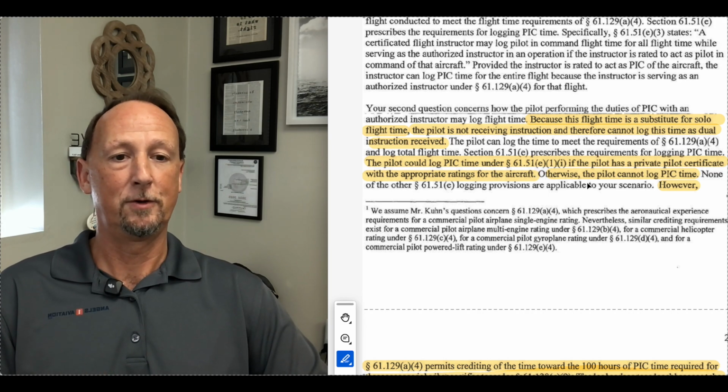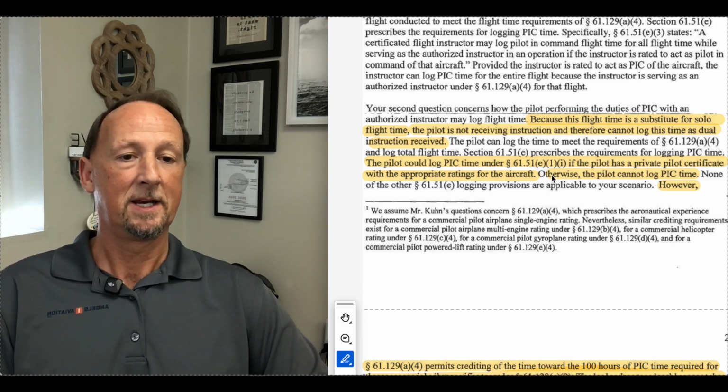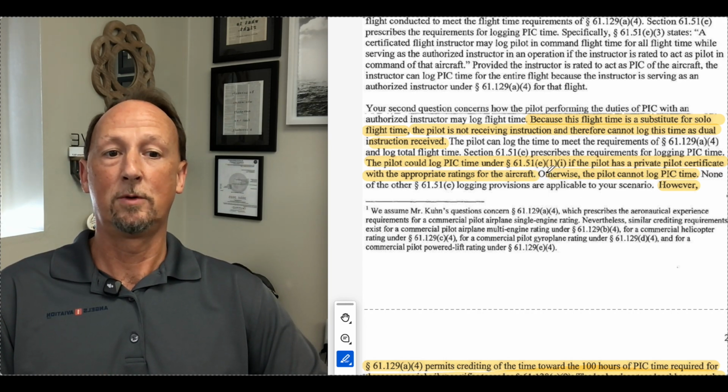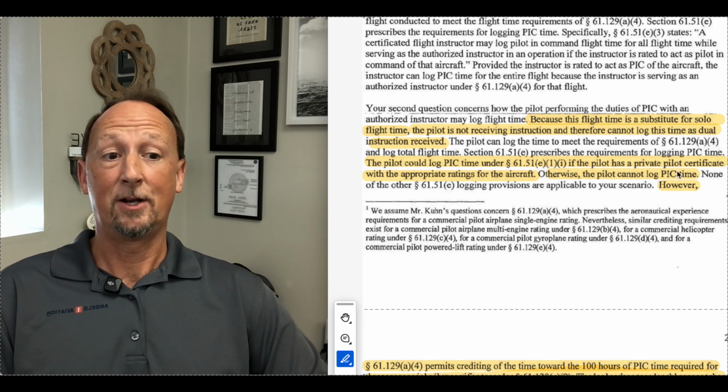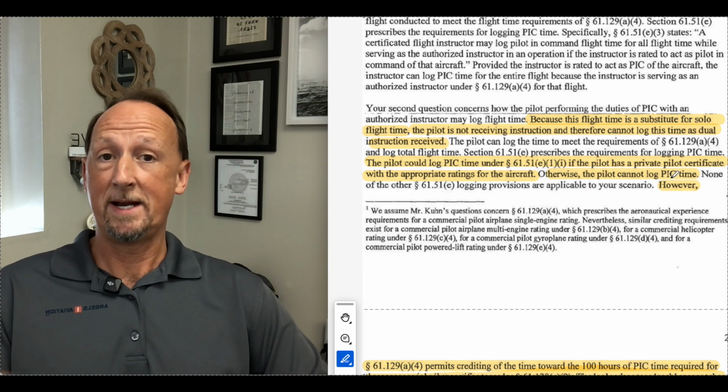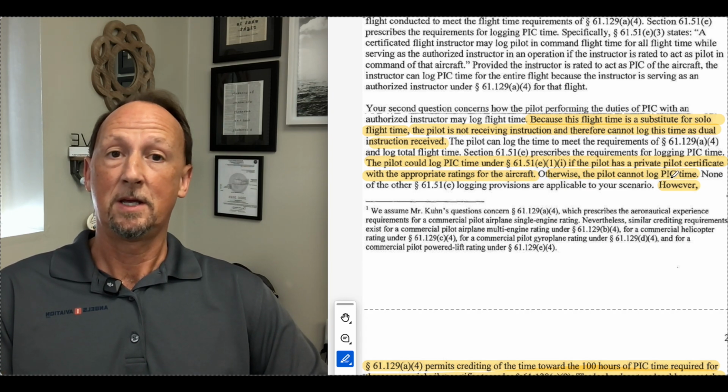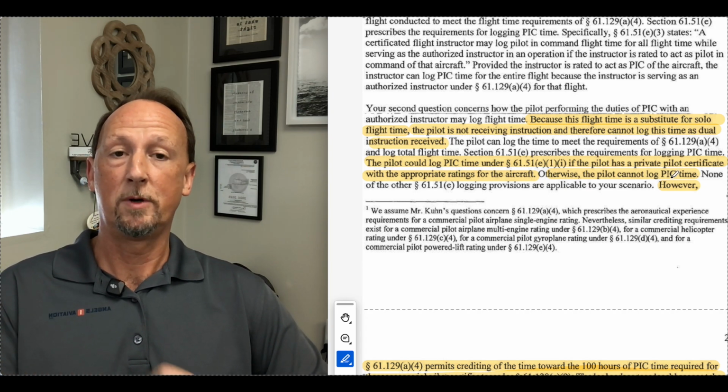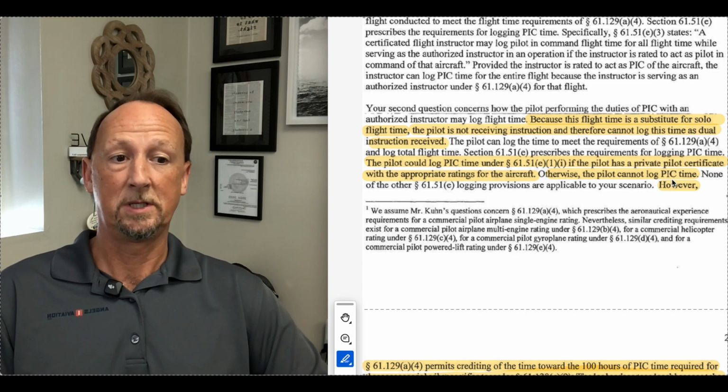Hang on, I know you're asking some questions there. Well, what about this counting towards the PIC total? It addresses that. So it says here, otherwise a pilot cannot log PIC time. So if you don't have a rating in the aircraft, you cannot log PIC time during this 10 hours of supervised PIC. So keep note of that.